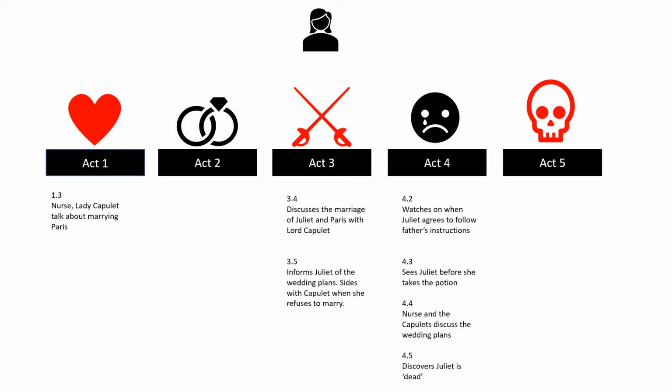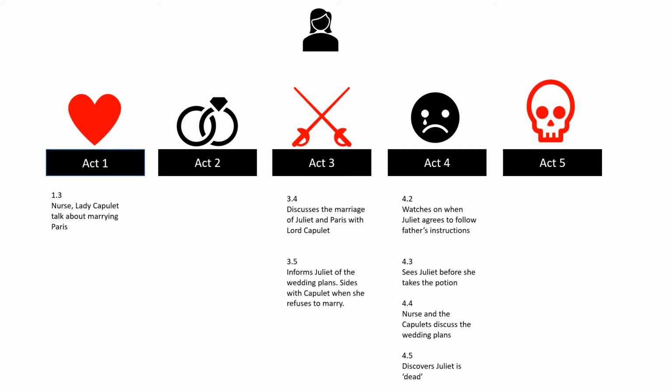So we see her in Act 1 introducing the idea of marrying Paris, and then we don't see her again till Act 3, when after the fight it becomes a topic of conversation and the parents decide it would be a good thing to cheer everybody up by her marrying Paris. And so we see the mother talking about it with Paris and Lord Capulet, and then we see at the end of Act 3 the informing of Juliet of the plans, and obviously Juliet isn't happy with that, so we see Lady Capulet siding with Capulet when Juliet doesn't like the idea.